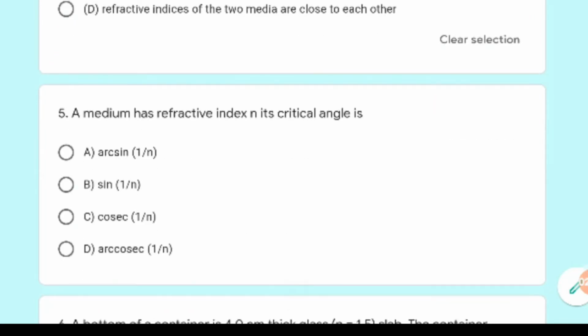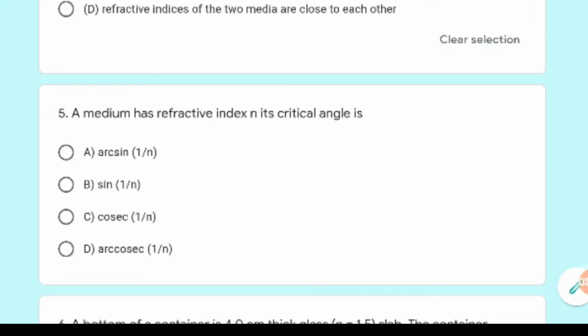Now the fifth question is: a medium has a refractive index n and its critical angle is. So you know there is a relation between the critical angle and refractive index. When the angle of incidence is equal to the critical angle, then the angle of refraction is 90 degrees.